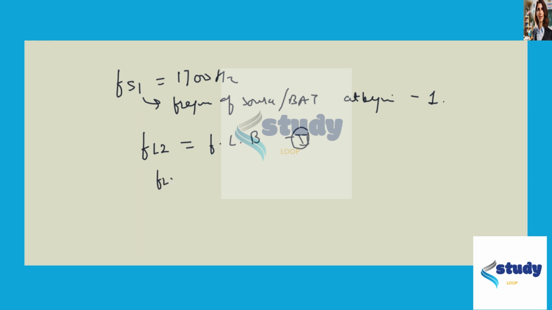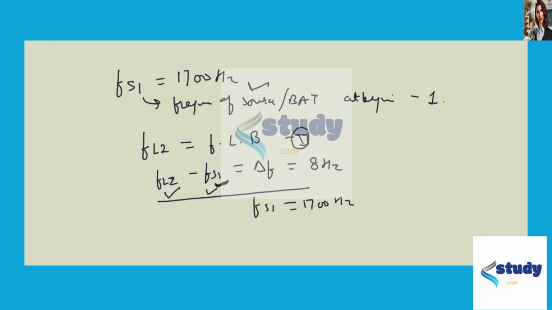So we have fl2 minus fs1 equals delta f, which is 8 hertz. Now for the calculation, fs1 is the same value we already know, 1700 hertz. So let's calculate fl2.